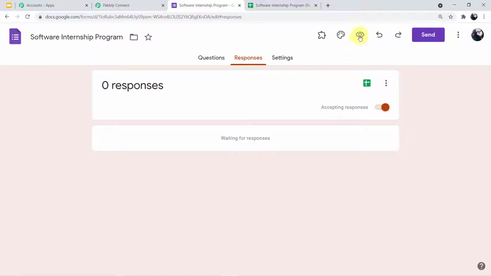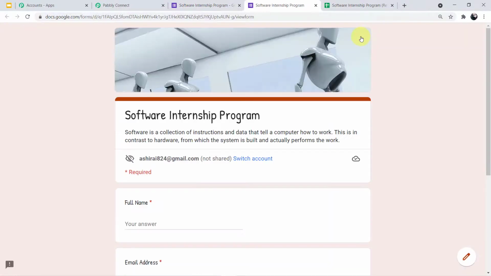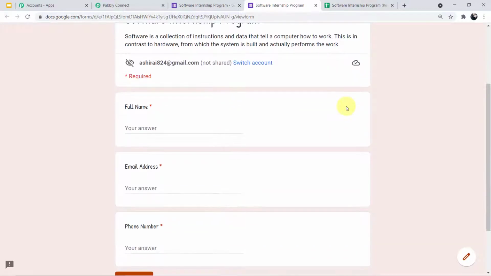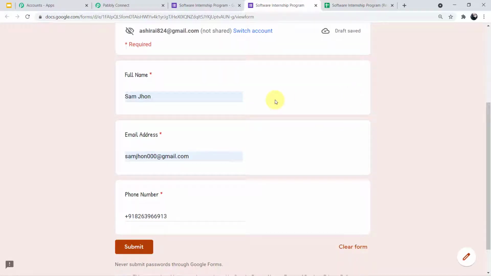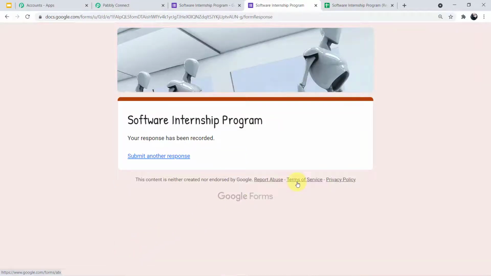Let's try. Let me preview this form here. If you can see an icon of an eye, if I click this, this is how the interns will see the form. So I'll fill up the form on behalf of an intern. As you can see, the details of the intern, which is Sam John, here is the email address of Sam John and here is the phone number. Now I'll submit the form. I'll click on submit and we have successfully submitted the form.